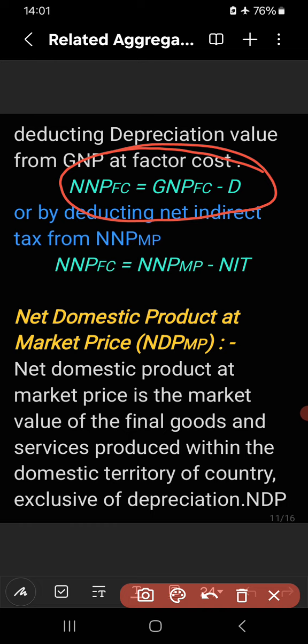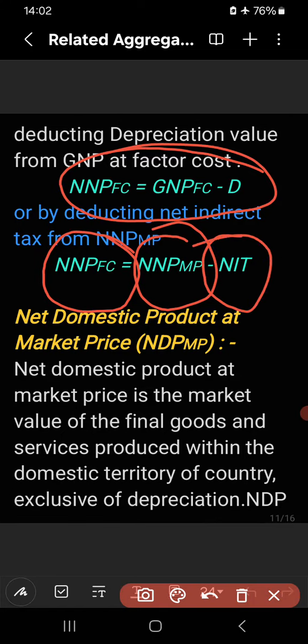In another way, we can calculate NNPFC by deducting NIT from NNPMP. Suppose NNPMP, net national product at market price, is given, and it is asked to find out NNPFC, net national product at factor cost. How to calculate NNPFC from NNPMP? Market price is given, how to calculate factor cost? Just deduct NIT, net indirect tax. So NNPMP minus NIT will give rise to NNPFC. NNPFC is equal to NNPMP minus NIT.